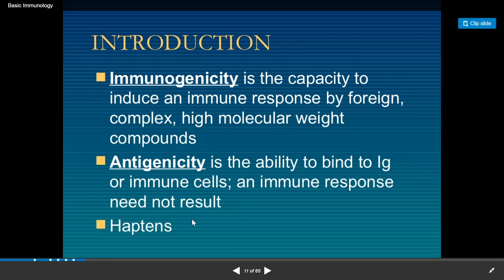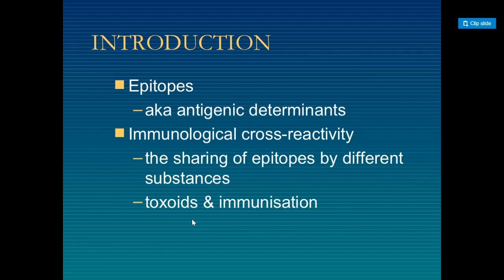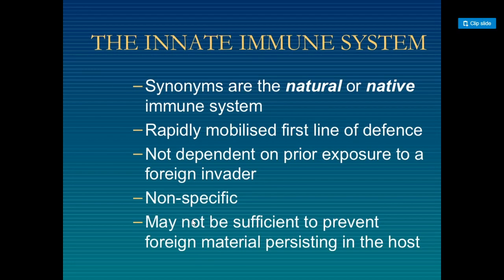Haptens also induce antigenicity against epitopes. Epitopes are the antigenic determinants present on the antigens. Immunological cross reactivity is the sharing of epitopes by different substances. Then toxoids and immunization.